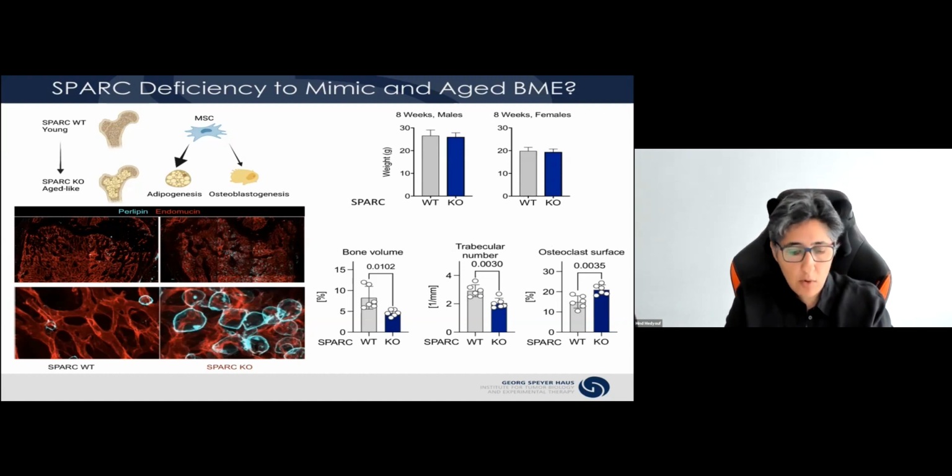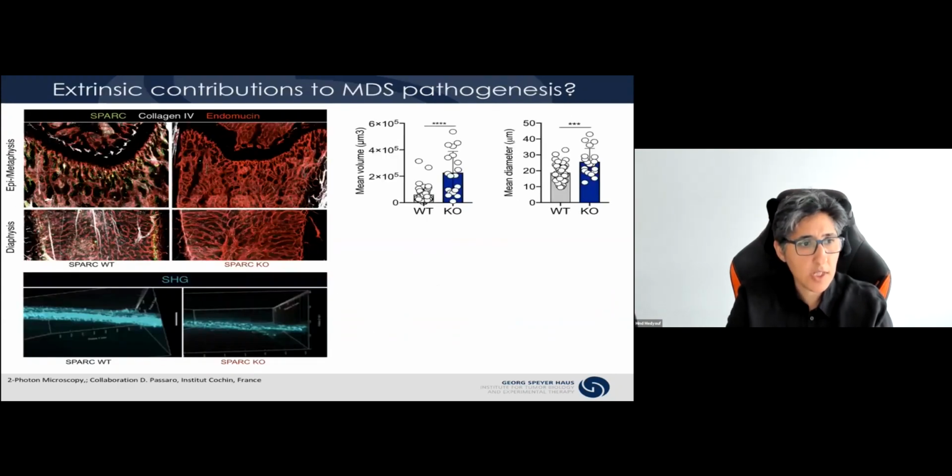Now, in addition to controlling adipogenesis, Spark has also been shown to be extremely important in stabilizing fibrillar collagen. And we know that bone is 90% composed of collagen. So we looked into collagen, and we had some help from Diana Passaro at the Institut Cochin. Using 2-photon microscopy, we could see a very strong reduction in collagen 1, shown by second harmonic generation. In addition, we did immunofluorescence staining, looking at collagen 4, and I think you can really appreciate that these Spark knockout mice have a tremendous decrease in collagen 4 expression.